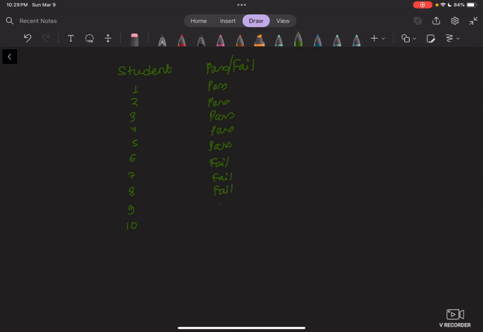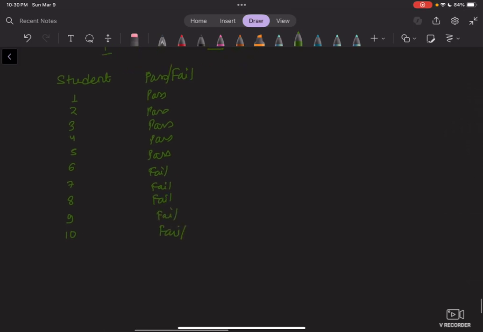So 5 passed, 5 failed. What is our probability? Our p-pass would be 5 out of 10, so that would be 0.5. And p-fail is also 5 out of 10, or 0.5.